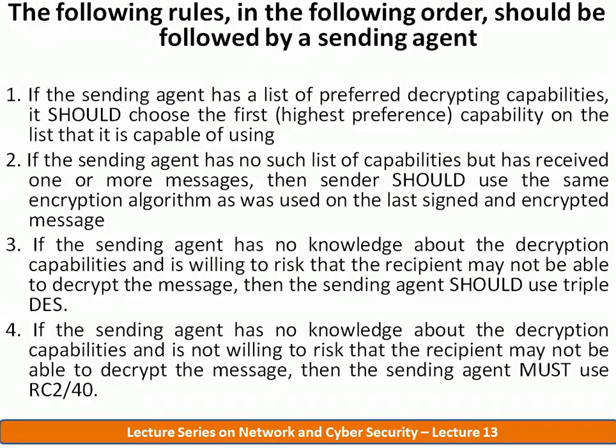So the third and fourth steps depend on the sender's willingness to take the risk. Depending on that, he may use the high level security algorithm or a weak encryption algorithm. These are the rules provided in S/MIME.